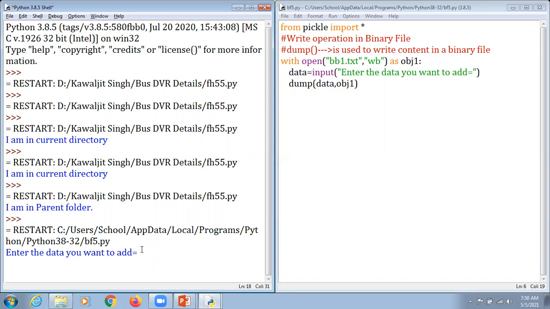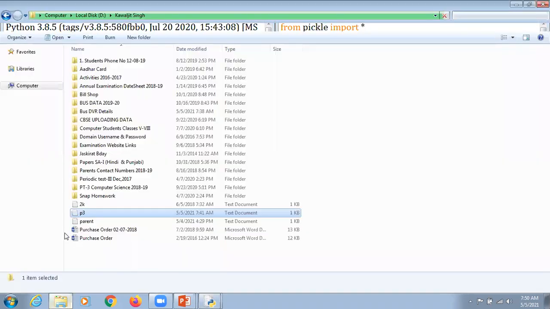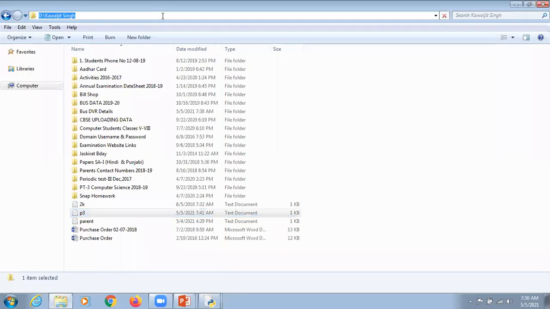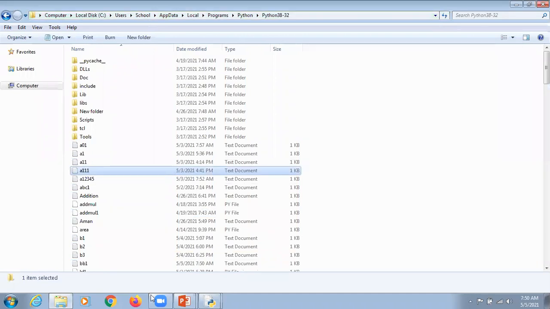I'm going to enter: my name is Prabhjot, and full stop, and then hit the enter key. So what happened? I'm going to copy that location from here and move to the default current working directory, hit the enter key, and look for bb1.